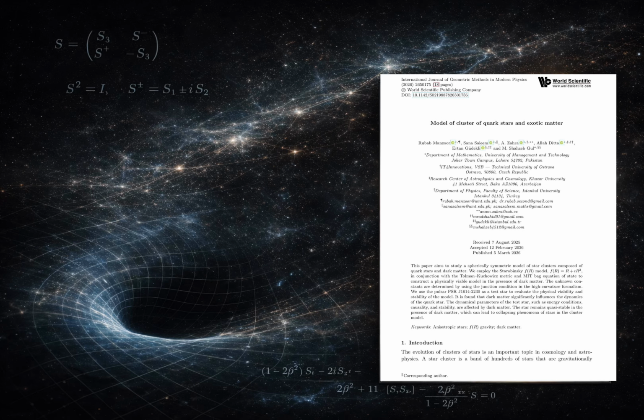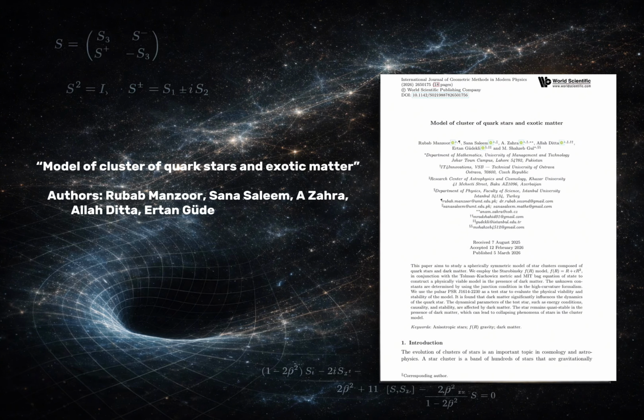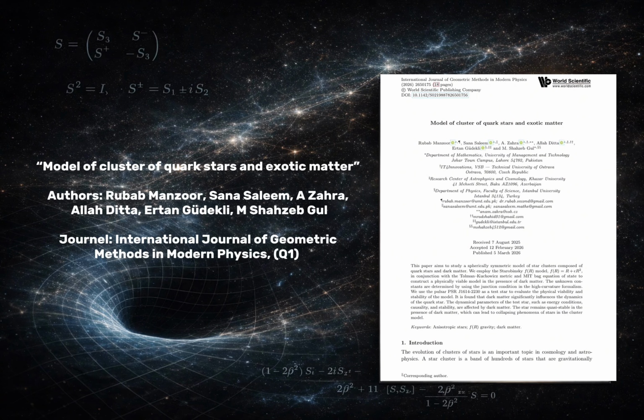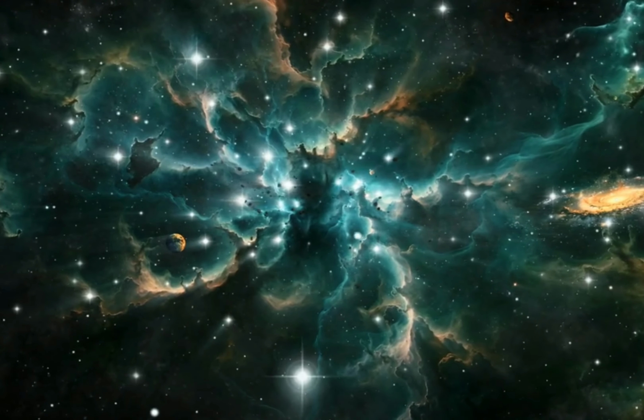In this video, we briefly review our newly published paper titled Model of Cluster of Quark Stars and Exotic Matter. In this work, within the Starobinsky framework, f(R) = R + εR², we investigate how dark matter affects the internal structure and stability of a spherically symmetric cluster composed of strange quark matter stars. The motivation is the following.